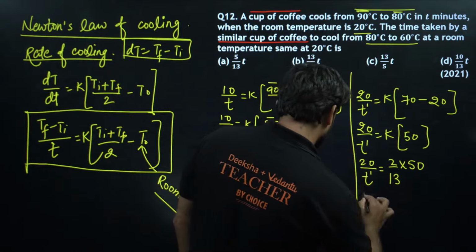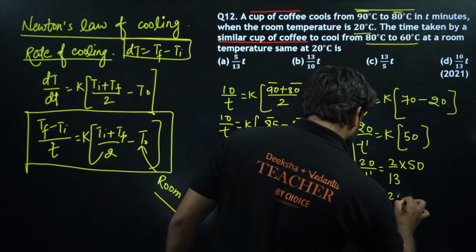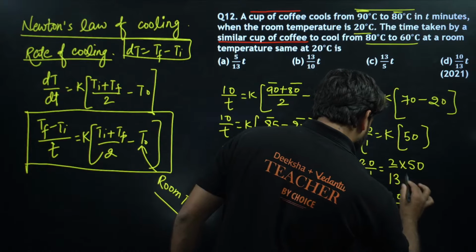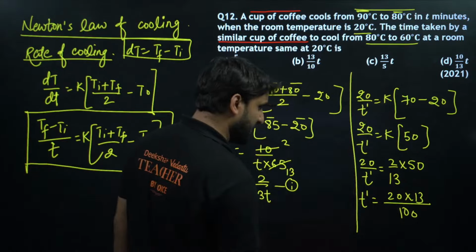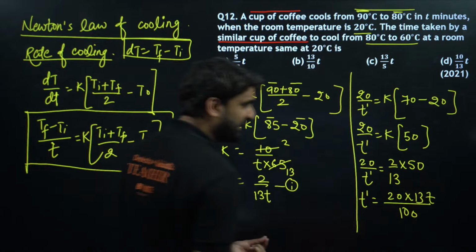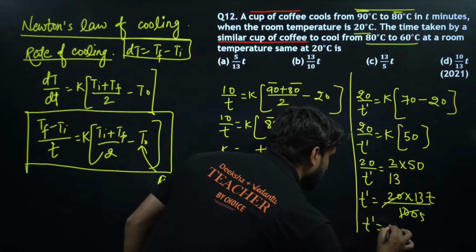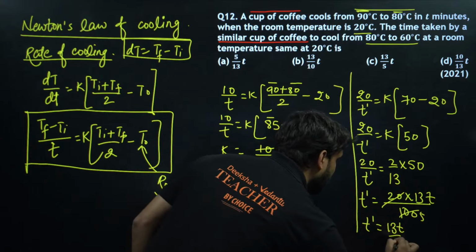T dash will be equal to 20 into 13 T divided by 100. So 20 will cancel by 5 times, so T dash is equal to 13 T by 5.